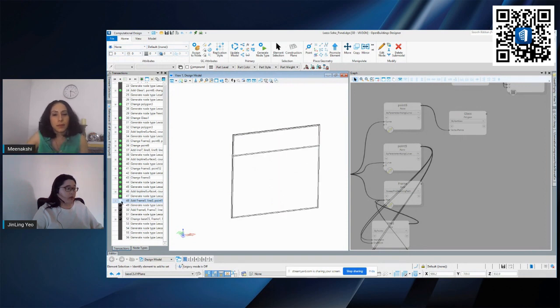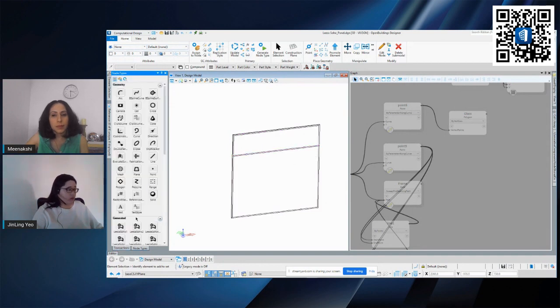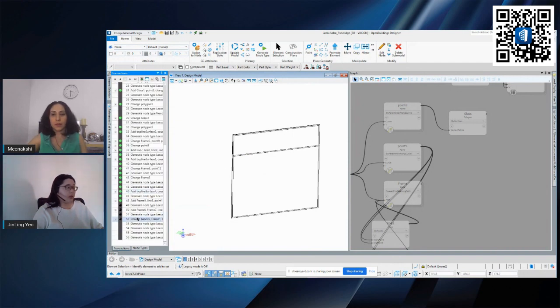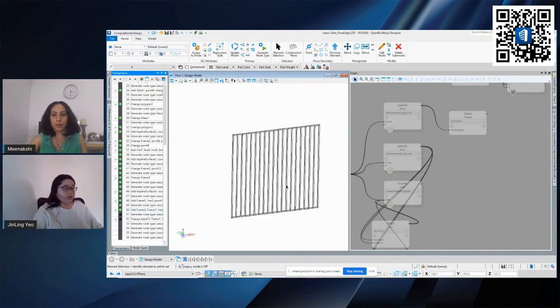I can explore the second option, so I can have a different type of frame. Same thing, I can place it into a node type. Just to show you, I have a few here. I can create each individual pattern as one of the nodes so that later on I can use it back in my building. So I have three options created here. This is the third option. Same thing, after I've created this, I will put it into a generated node type.